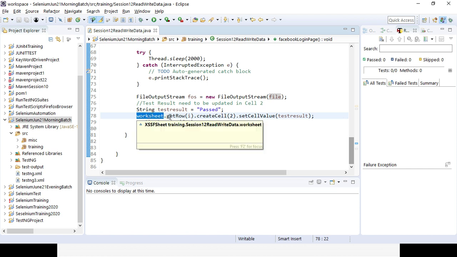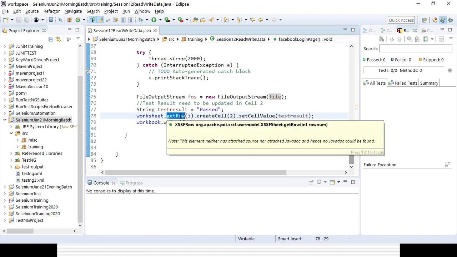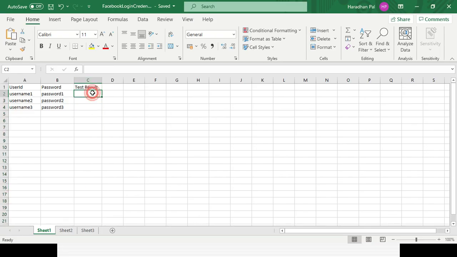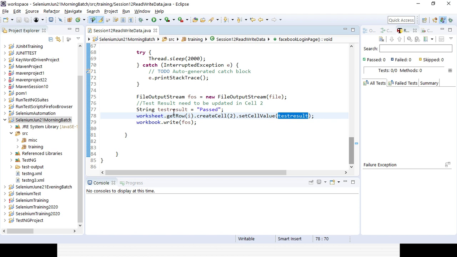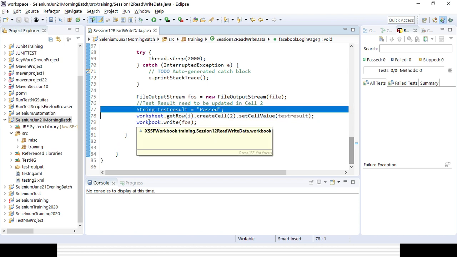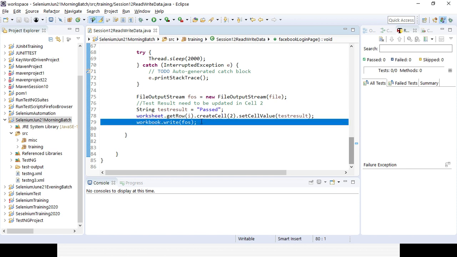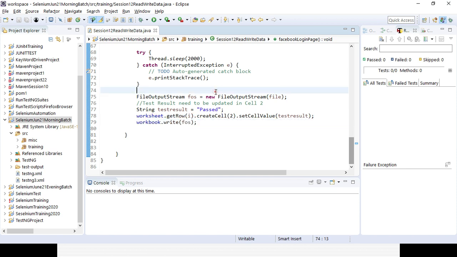So I want to go to the worksheet and I want to reiterate the same row, right? As and when it is trying to read the data from the same row, in the create new cell 2, which is nothing but cell number 2, it will be writing the value, test result pass. After that, it will be writing the data with the help of file output stream. So those are the lines of code I have written here.